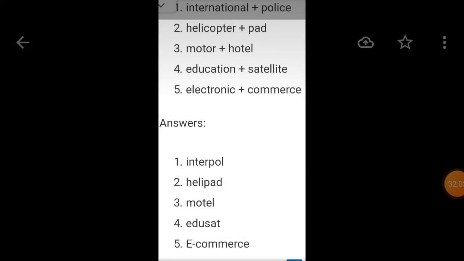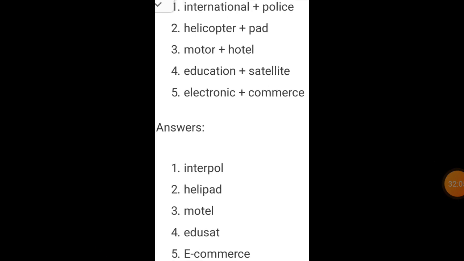See there, students. International plus police, helicopter plus pad, motor plus hotel, education plus satellite, electronic plus commerce. So how do we say them? Interpol, helipad, motel, edusat, e-commerce.